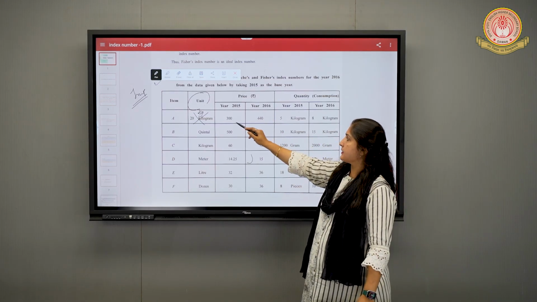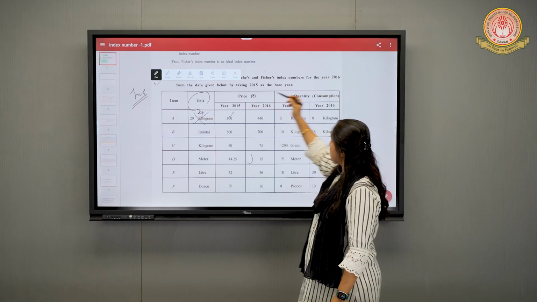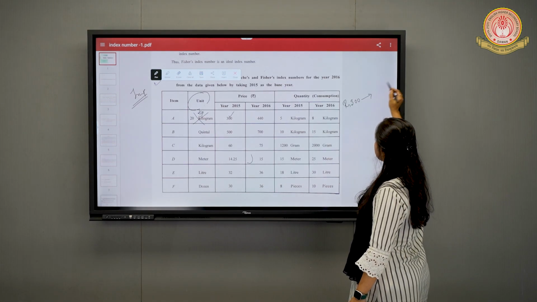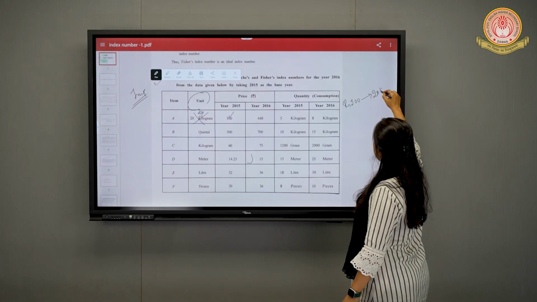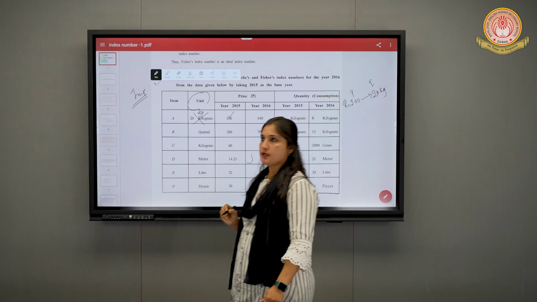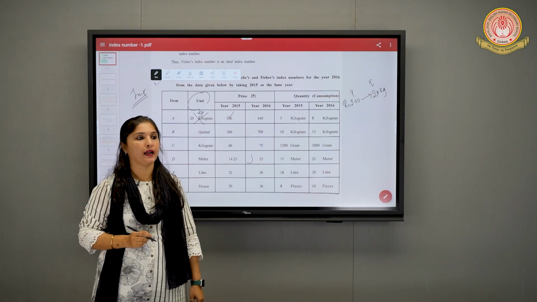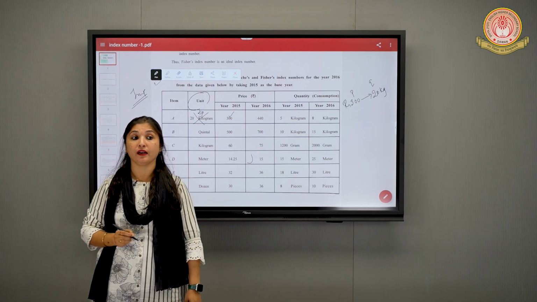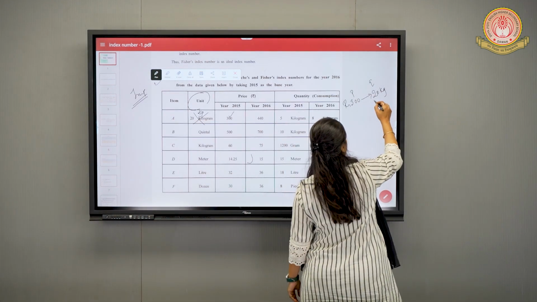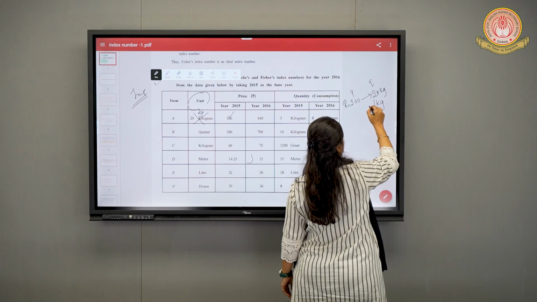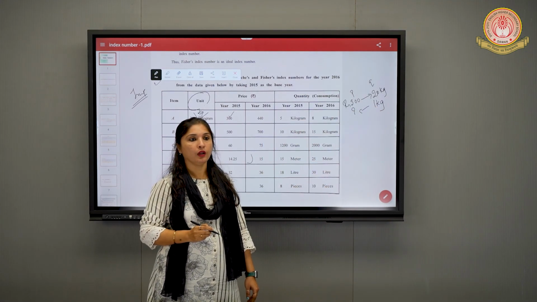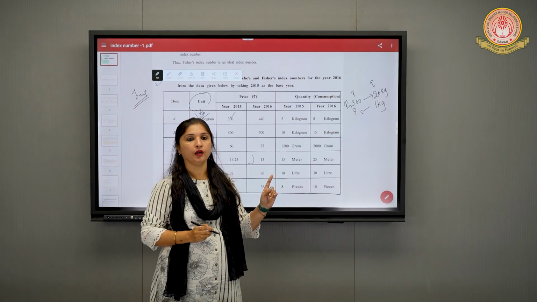Now, see the price. Price rupees 300. This rupees 300 is price of how much kg? 20 kg. This is price and this is quantity. This 300 rupees is the price of 20 kg. But what did I say? I want price of 1 kg. What is the price of 1 kg? So what will I do? I will divide 300 by 20.